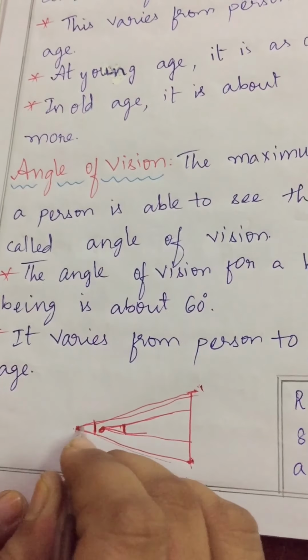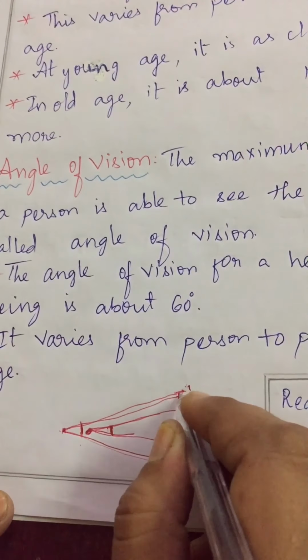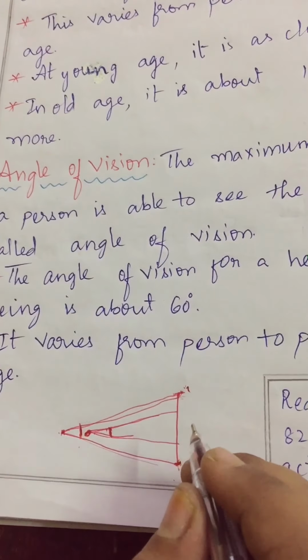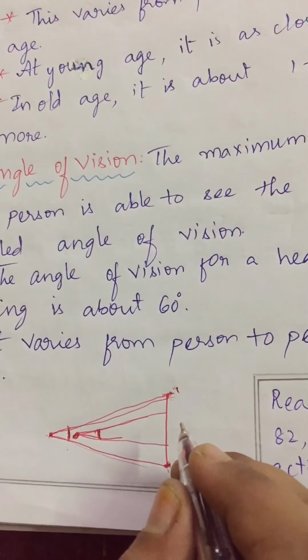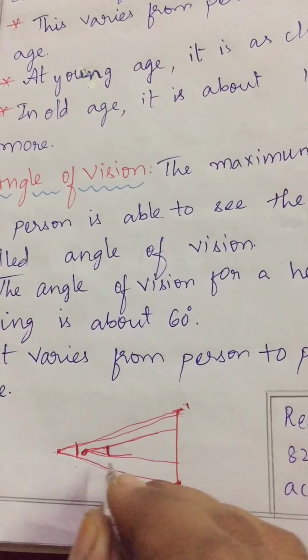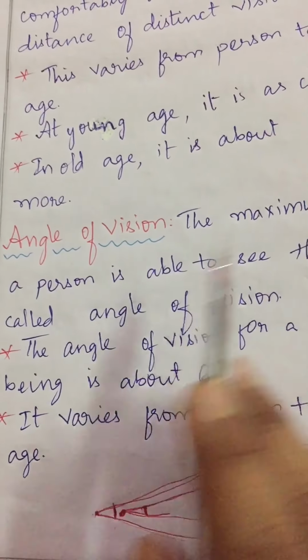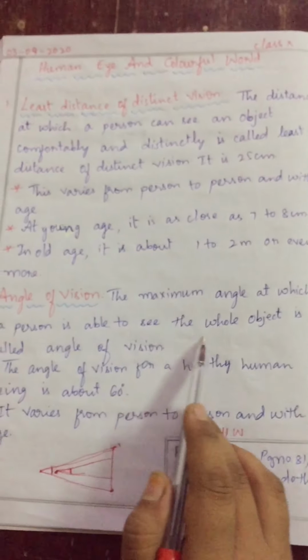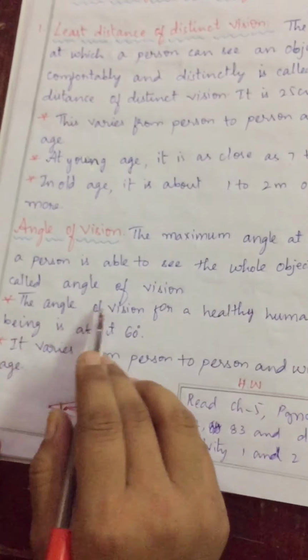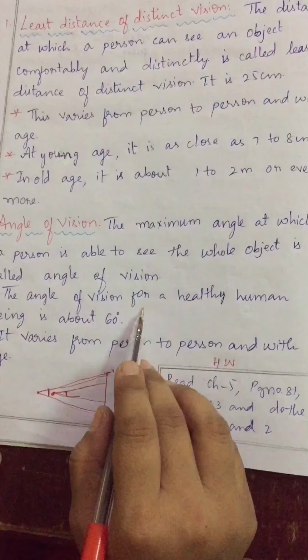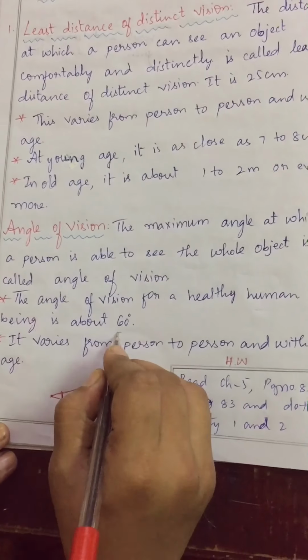This is called as angle of vision, from where we are able to see the complete object, that means top and bottom of the objects we are able to see. That is called angle of vision. Let's see. The maximum angle at which a person is able to see the whole object is called angle of vision. The angle of vision for a healthy person is 60 degrees.